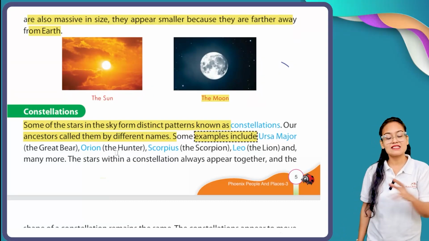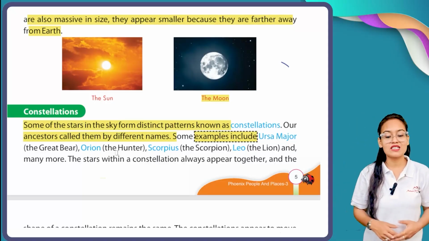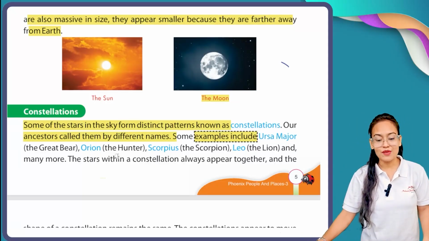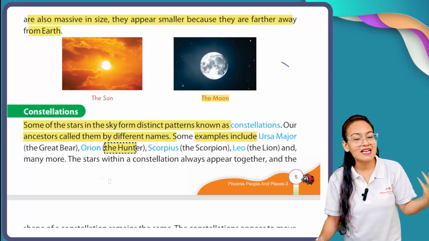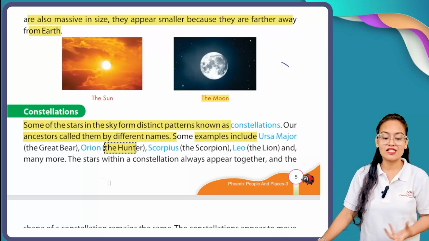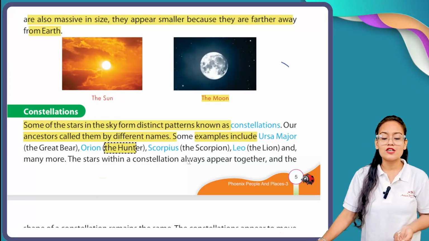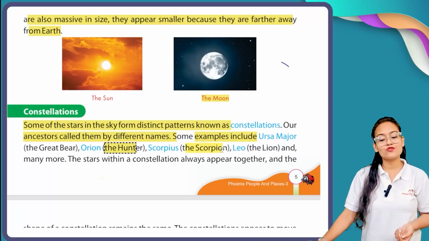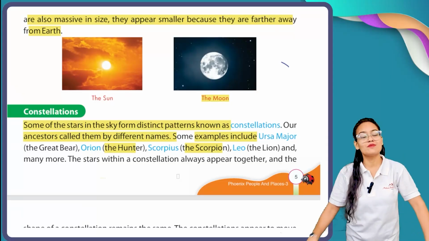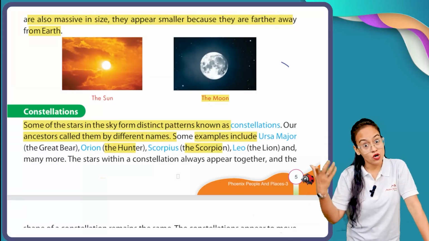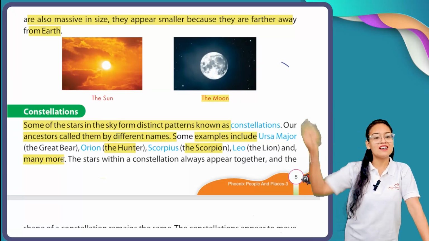Another structure is the hunter, a person who is going to hunt, and the name of that constellation is Orion. Another is Scorpion. Sometimes, my dear students, you can see scorpion shaped patterns in the sky. Leo is a lion shaped pattern, and you can see many more patterns in the sky.